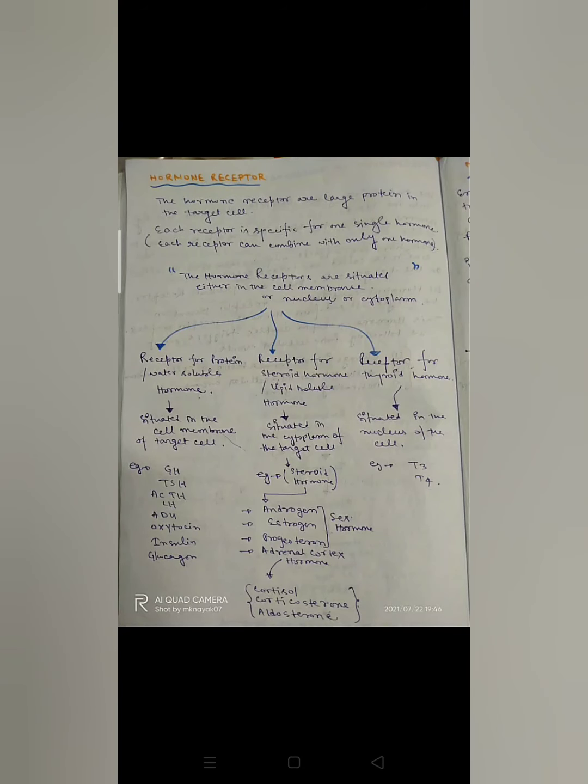So now we will discuss hormone receptors. Hormone receptors are large proteins in the target cell. Each receptor is specific for a single hormone, meaning each receptor can combine with only one hormone. Hormone receptors are situated either in the cell membrane, in the cytoplasm, or in the nucleus.